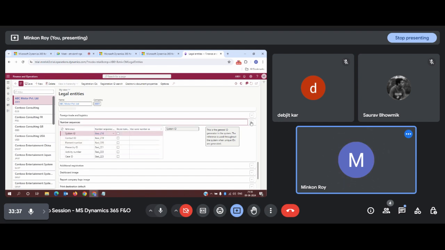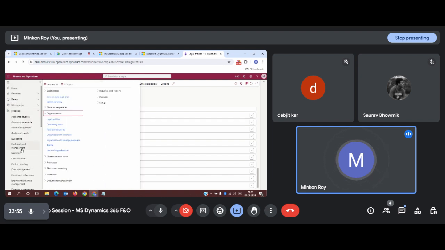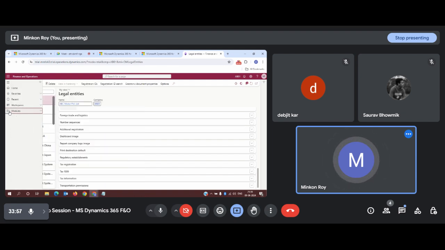So number sequence basically generates a unique ID number, and with the help of that number you can track those transactions or that information. Number sequence setup will be done not in a separate module, but actually in organization administration. We will see that, but the process is different.